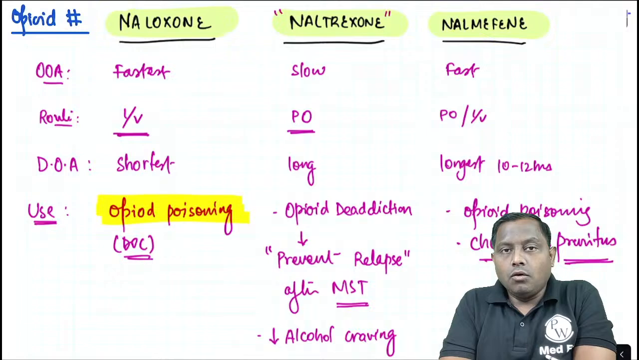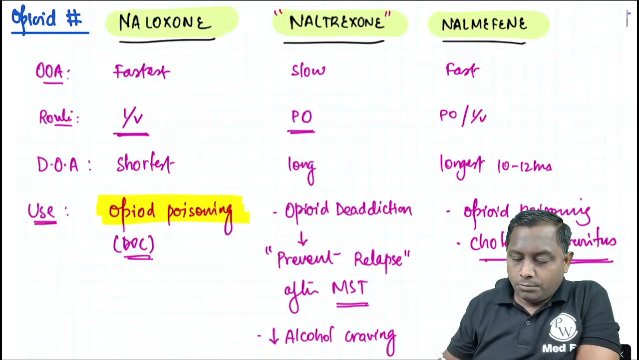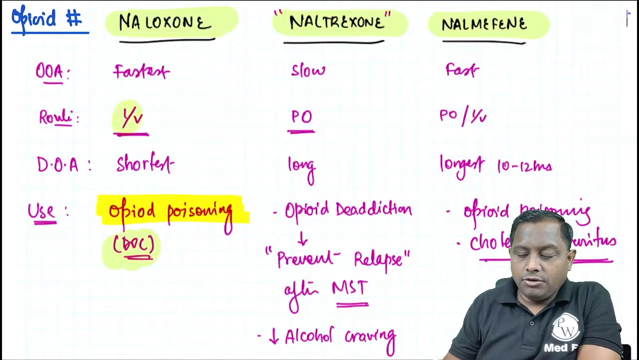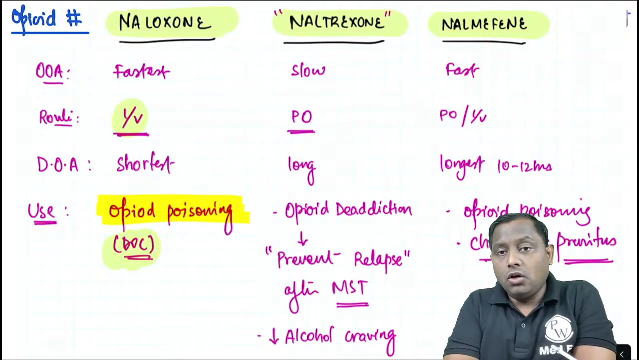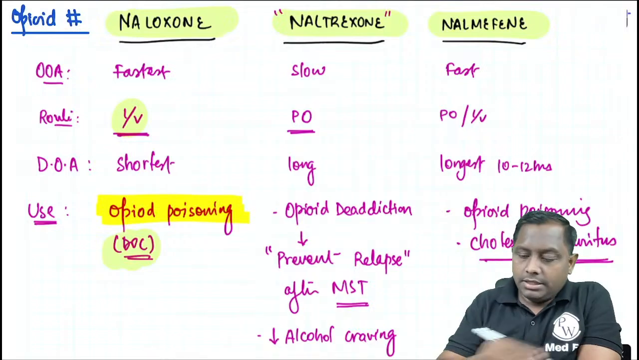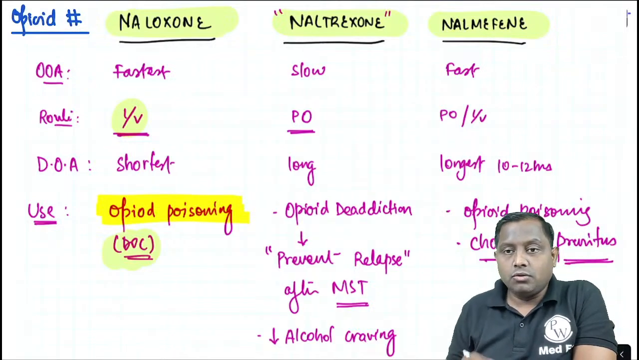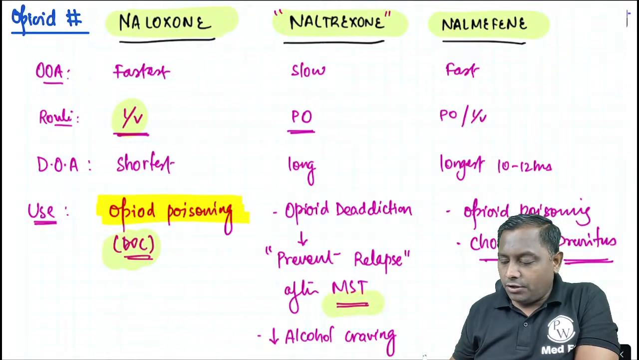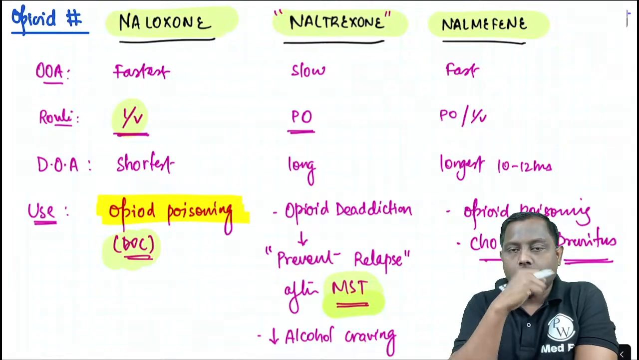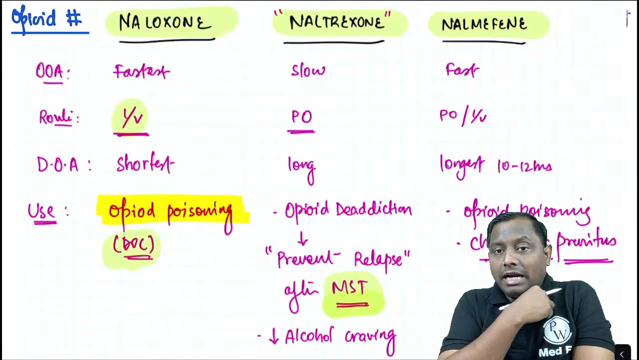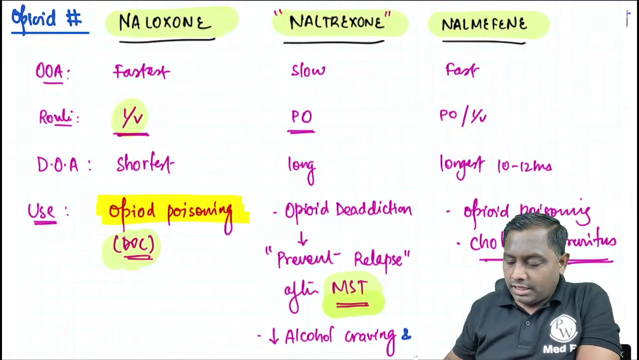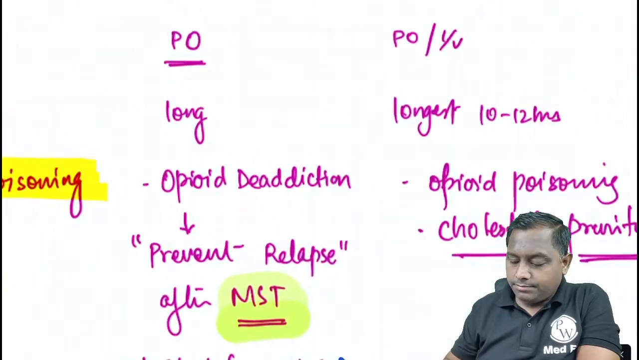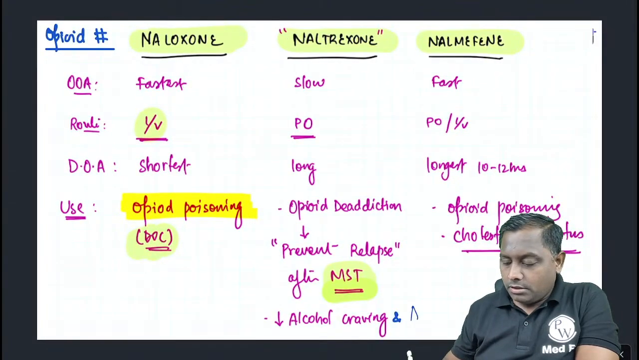Among this, opioid poisoning antidote is going to be your naloxone, which is the fastest acting and IV route available है. Naltrexone is one of the drug that is slower acting, orally है, longer duration of action है. They are utilized in the management of the opioid de-addiction. So after methadone substitution therapy, we used to add a drug, MST मतलब methadone substitution therapy. We add a drug that is naltrexone. Naltrexone is also one of the drug that is going to decrease the alcohol craving, and it's also one of the anti-obesity drug.